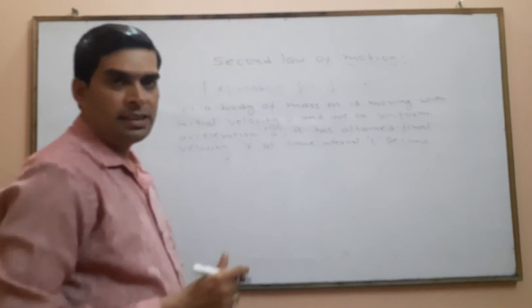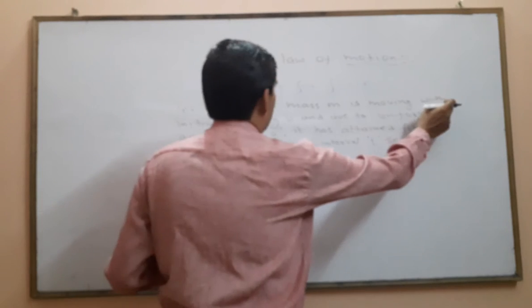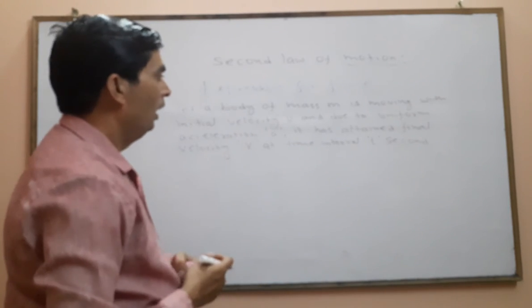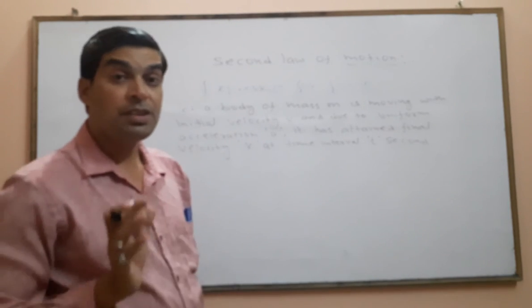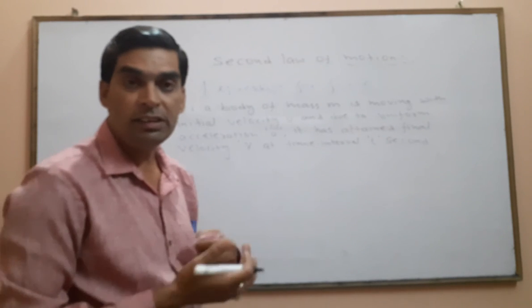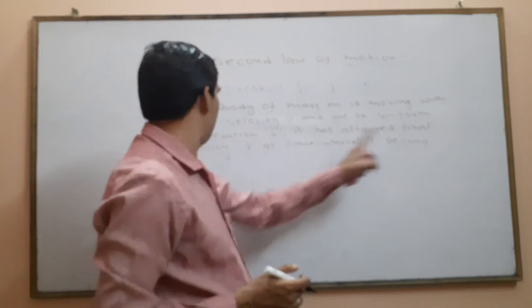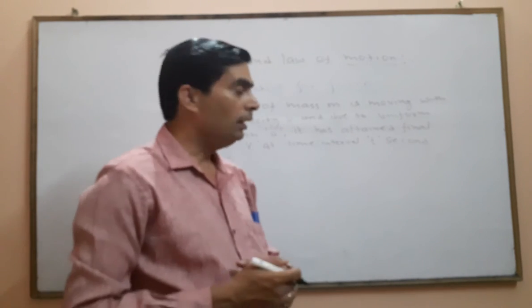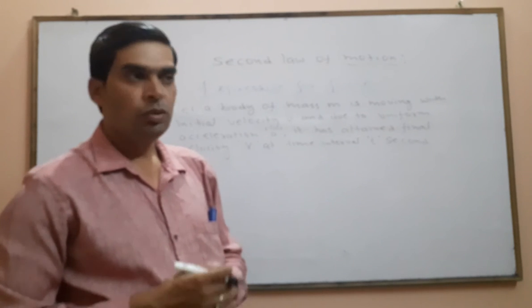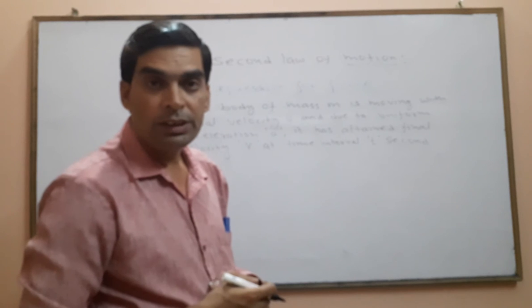Please listen to the condition. The body is in motion with initial velocity u, and due to uniform acceleration, that means force is working, so acceleration will be there. Without force we can't change the velocity. Due to uniform acceleration a, it has attained final velocity v in time t seconds. When force is working on the body, the body's momentum will always change.